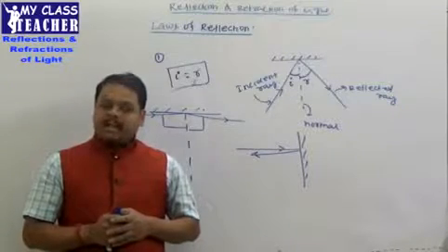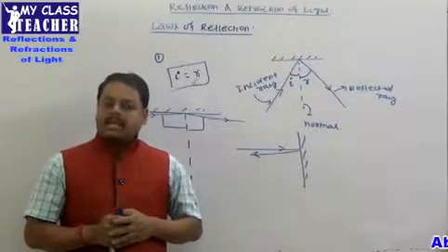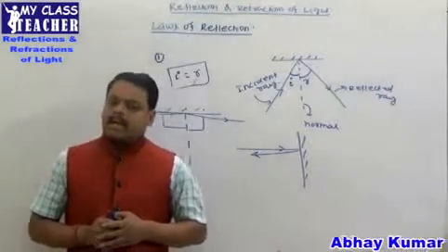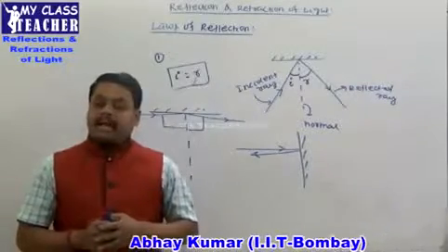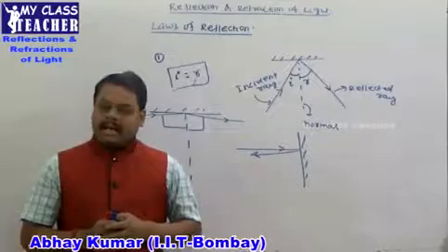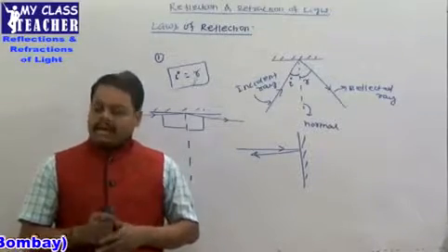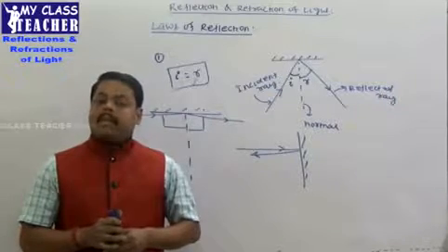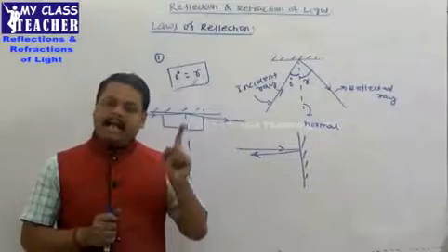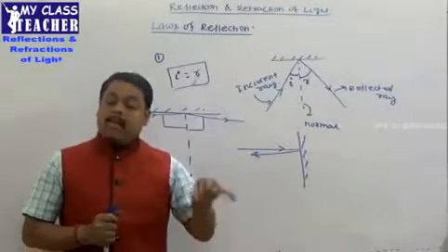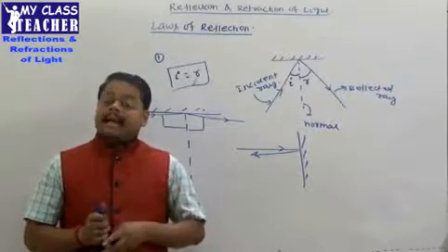The ray after reflection is returned back in opposite direction, and hence the angle of deviation is 180 degree, and this is the maximum angle of deviation. तो maximum angle of deviation के लिए angle of incidence is 0 degree. Minimum angle of deviation के लिए angle of incidence will be 90 degree.